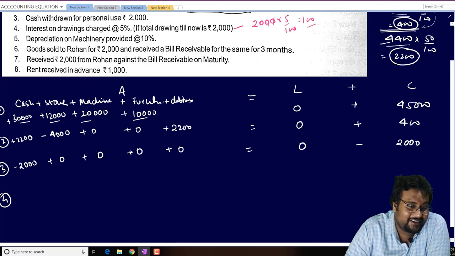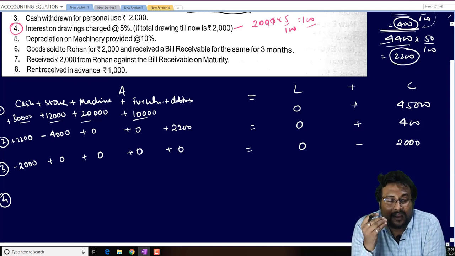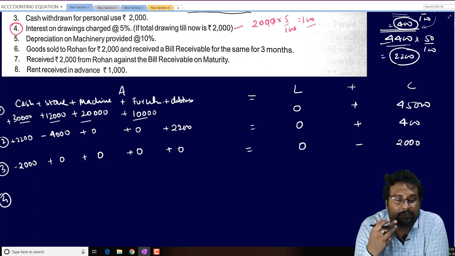Remember this one: interest on drawing is known as a zero effect transaction. Two things are there. Interest on drawing and interest on capital are zero effect transactions because both plus and minus will be added in one place. How can it be and why should it be? Let's discuss.